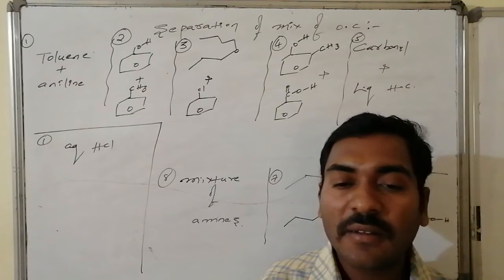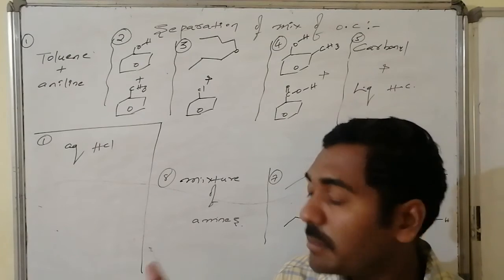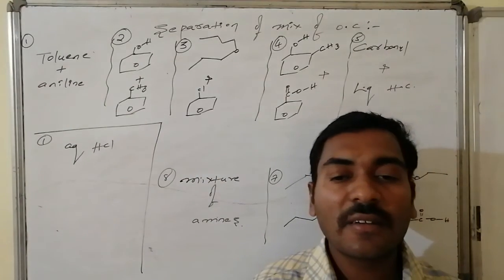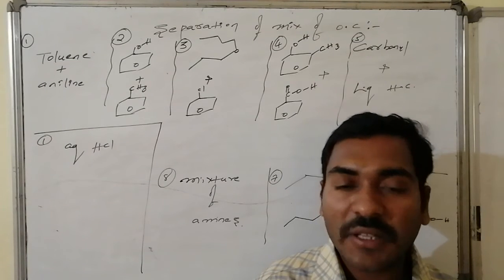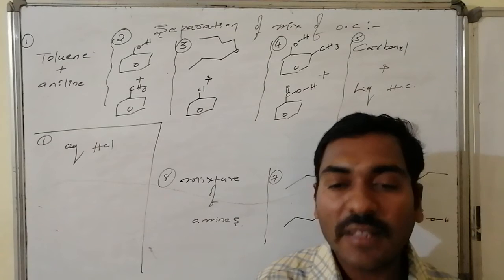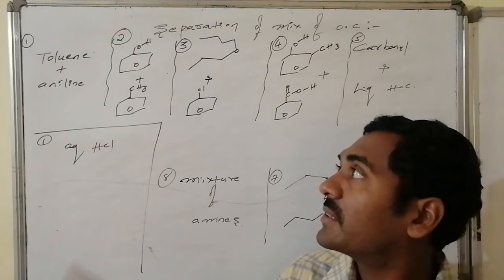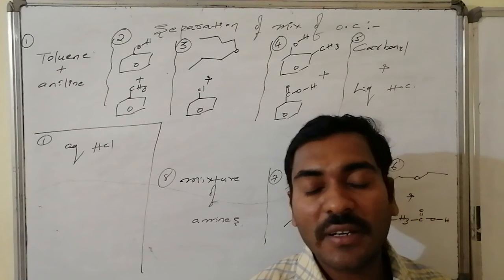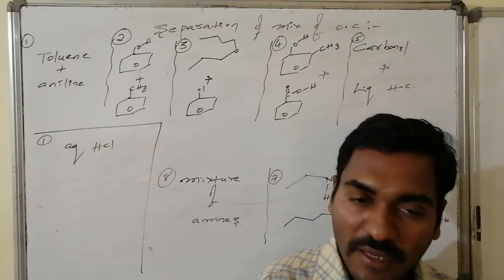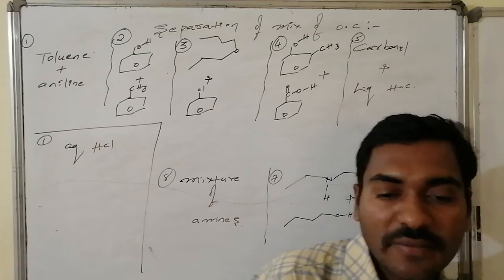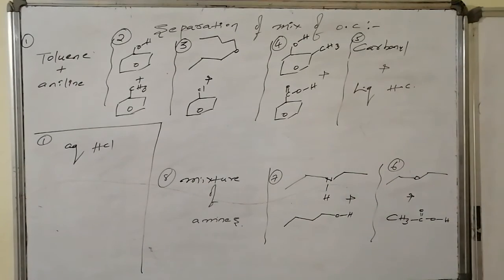By treating the aqueous layer with base, the anilinium chloride formed from aniline and HCl is converted back to simple aniline. Thus the extraction is possible for the toluene and aniline mixture by reacting with aqueous HCl followed by this sequence.